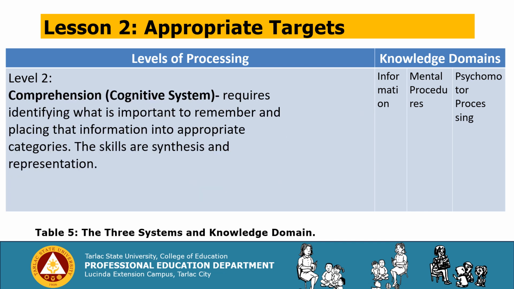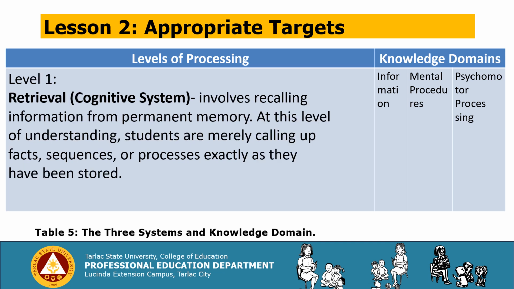We have comprehension in the cognitive system, which requires identifying what is important to remember and placing that information into appropriate categories. The skills are synthesis and representation. Level 1, we have the cognitive system, which involves recalling information from permanent memory. At this level of understanding, students are merely calling up facts, sequences, or processes exactly as they have been stored.